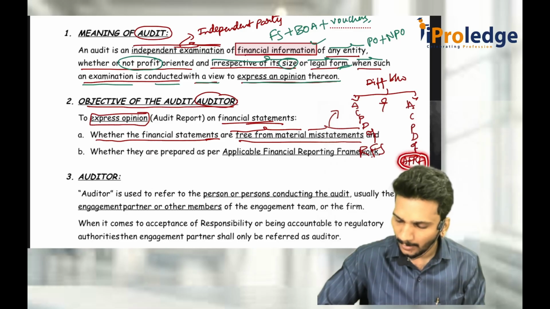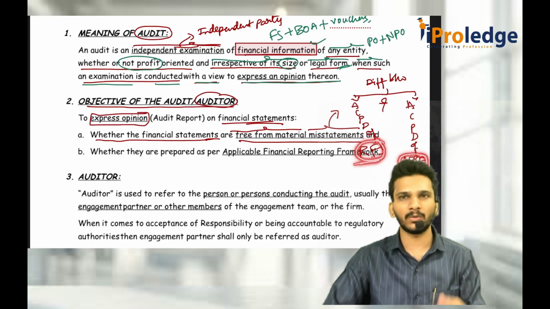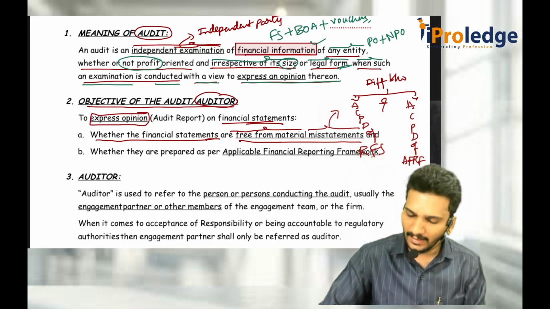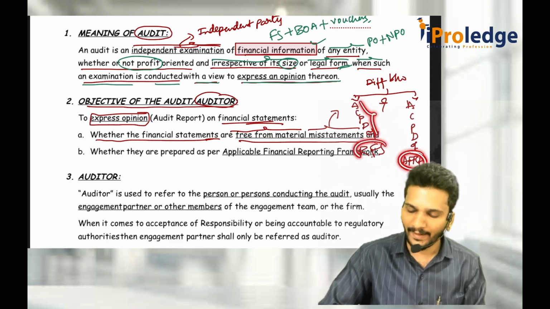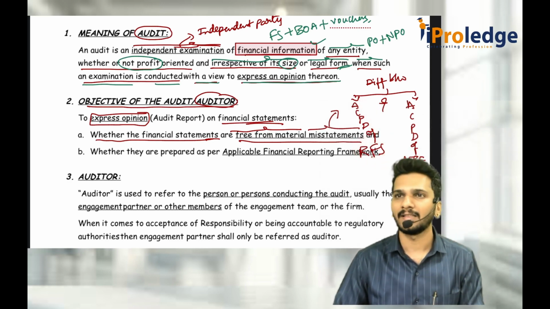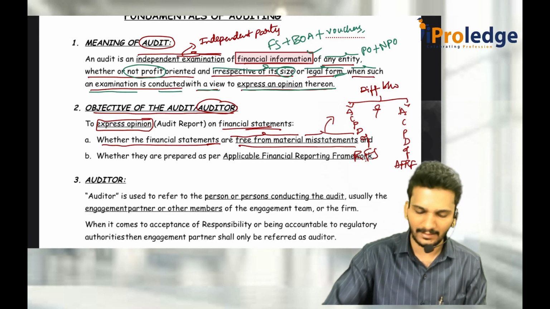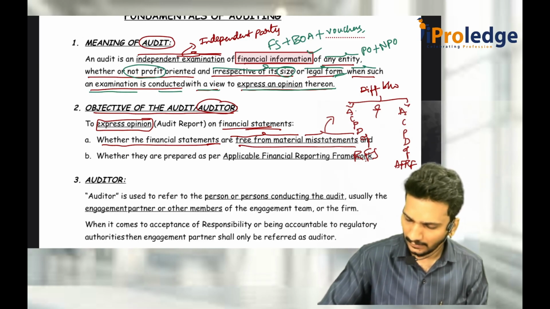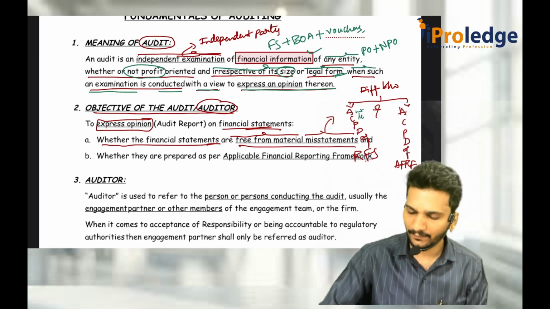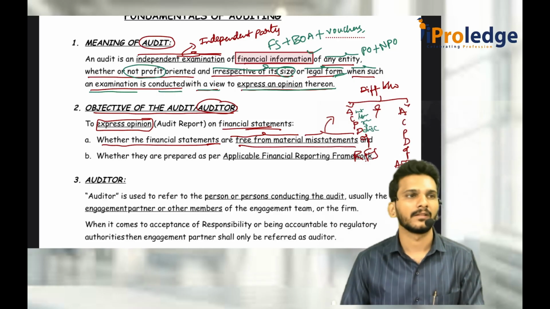It is required to be prepared as per AFRF, but how have you prepared it? Reported financial statements, the actual reported financial statements. If there is any difference between ACPD of required and ACPD of actual, the difference is called a misstatement. Sir, what is this ACPD? A is nothing but amount, C is classification, P is presentation, and D is disclosures.